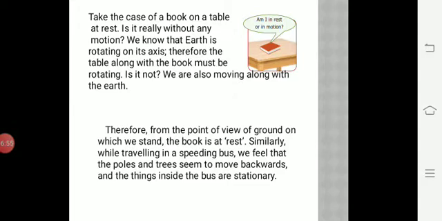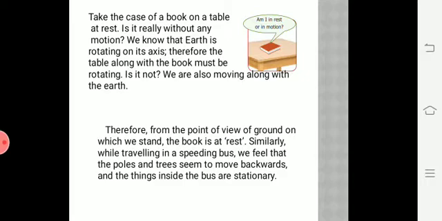Here take the case of a book on a table at rest. Already I have shown this image. Consider a book is on the table. Now it is at a rest position. Is it really without any motion? Motion means any movement. Okay, we all know that Earth is rotating on its axis. Anything that lies on the surface of Earth is considered to be in motion.